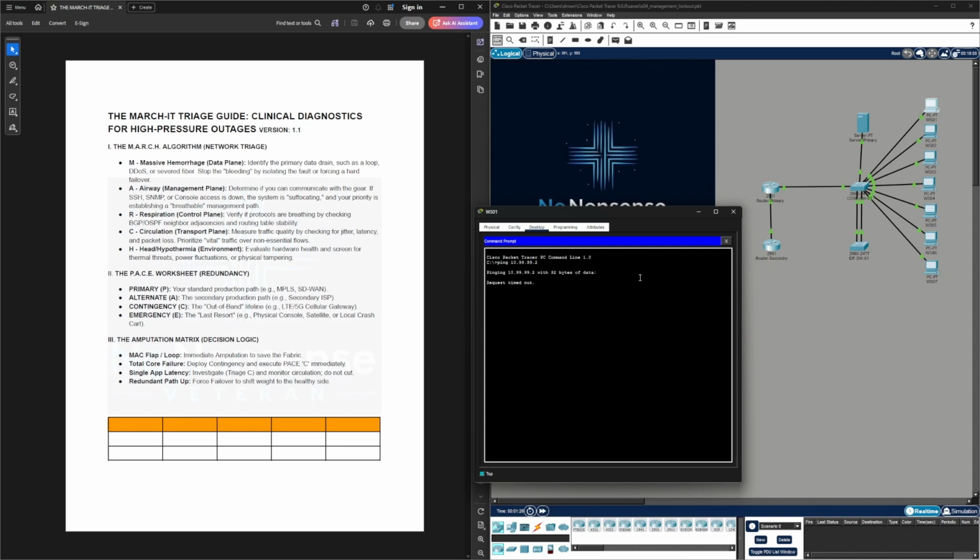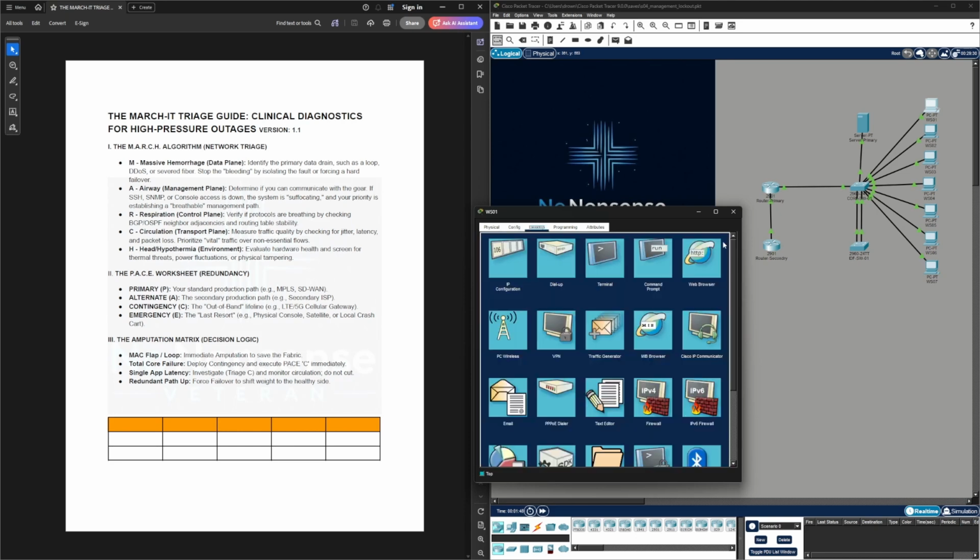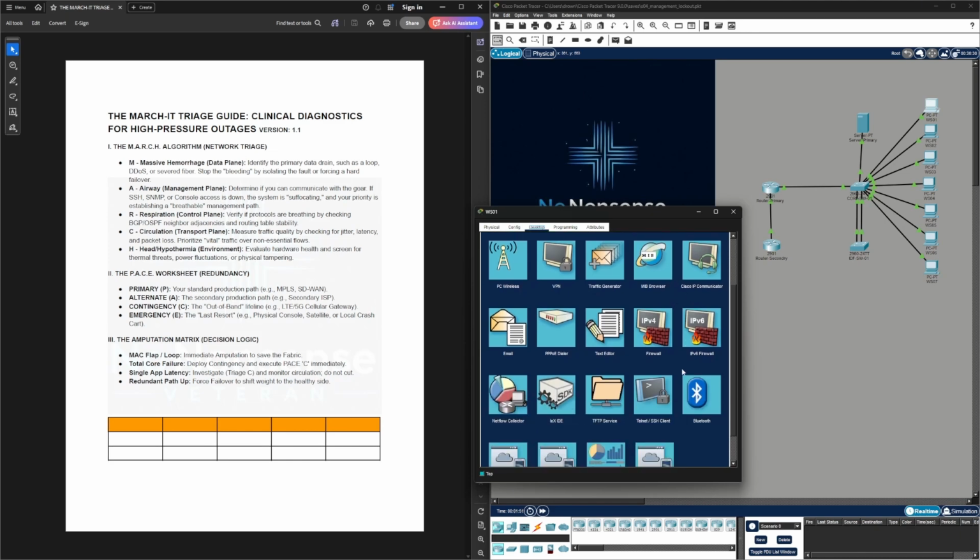We start our assessment from Workstation 1. We try to ping the management IP of our core switch at 10.99.99.2. It times out. We escalate the diagnostic and attempt a direct SSH session using our admin credentials. Connection refused. Remote access is completely severed. We have to go hands-on.